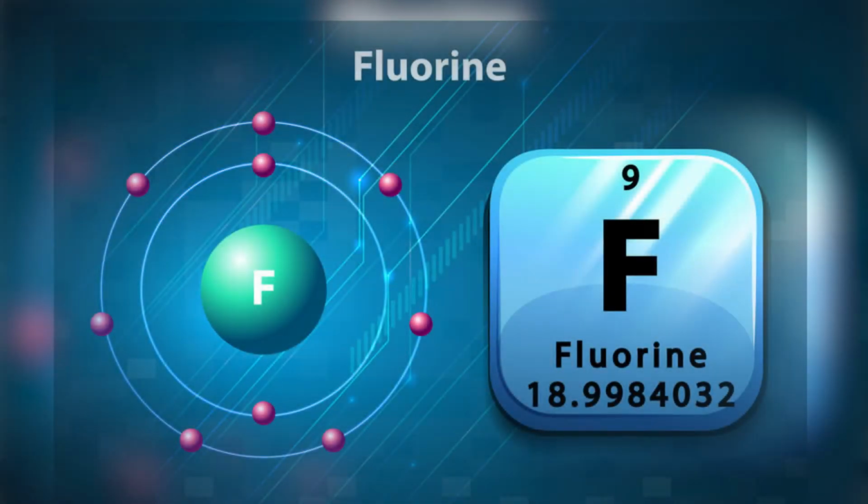Let's digress with a quick chemistry lesson on fluoride. The element fluorine, F, has the atomic number 9. It's the 13th most abundant element on the Earth, and it's a highly toxic, pale yellow diatomic gas. Fluorine is the most reactive element on the entire periodic table. It combines with other elements readily because of its high reactivity.